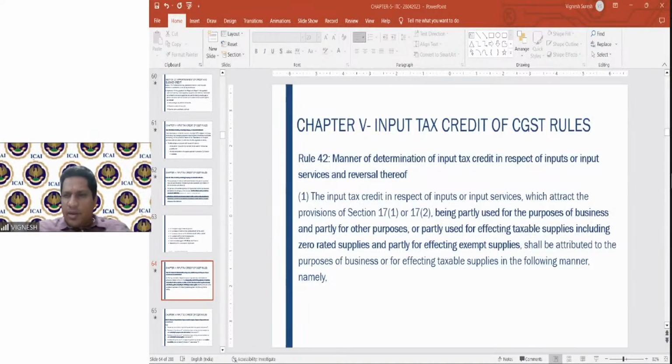Subject goods received by the recipient. That is correct. I wanted to focus on how you have to practically reverse the input tax credit.